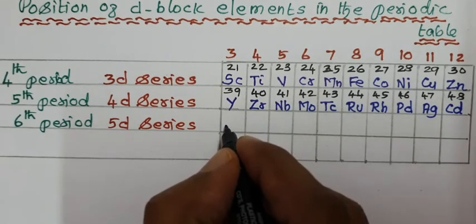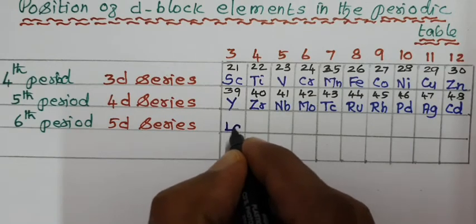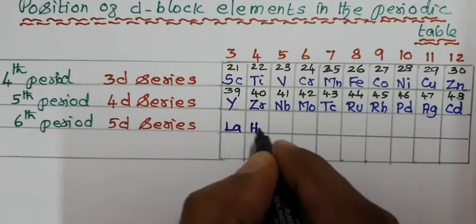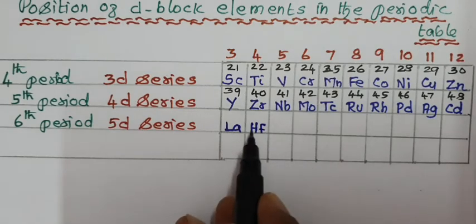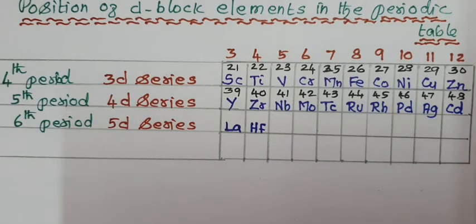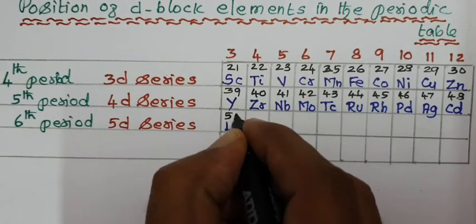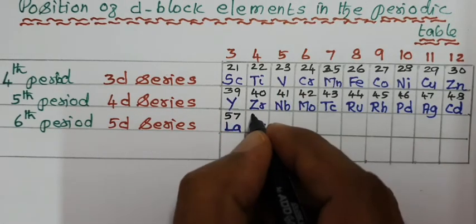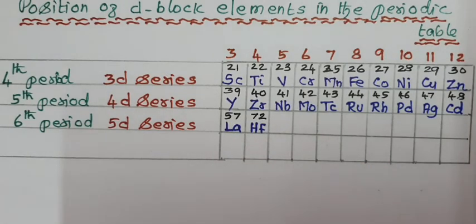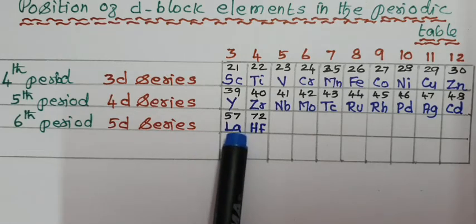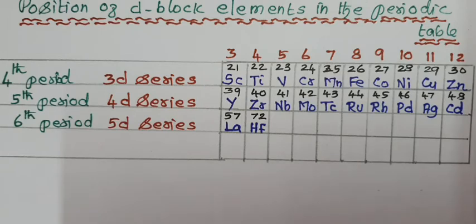The first element is lanthanum, atomic number 57, then hafnium, 72. In between these two, 14 elements are missing. Those 14 elements are placed under the periodic table as lanthanoids.